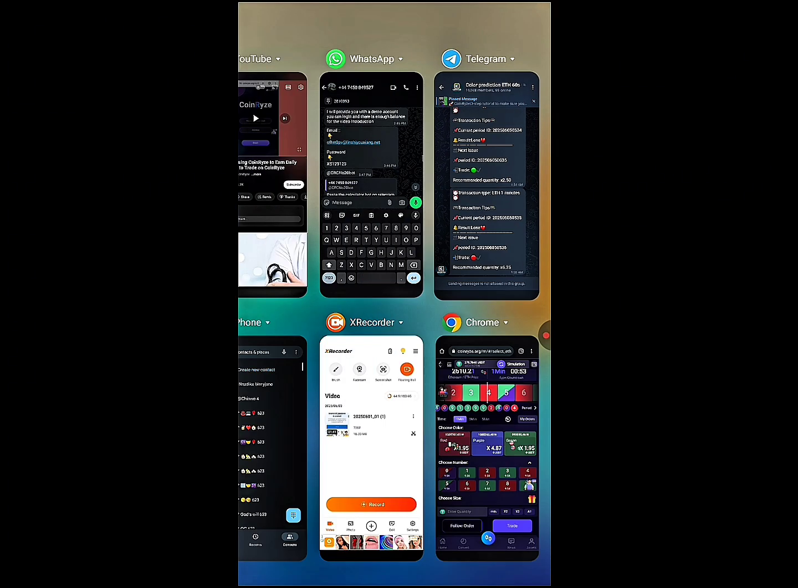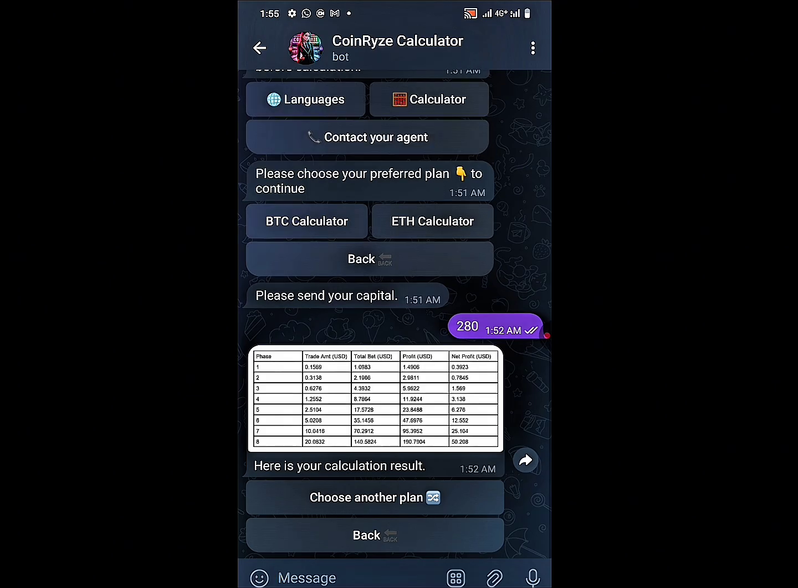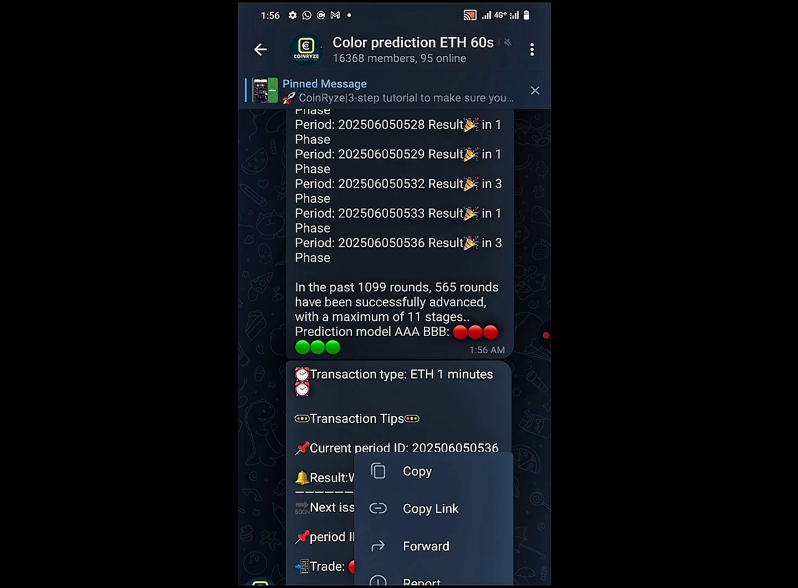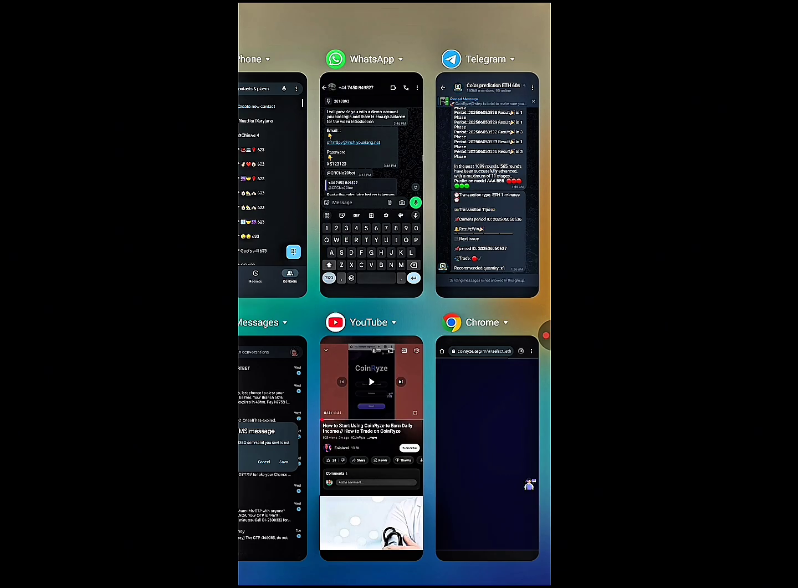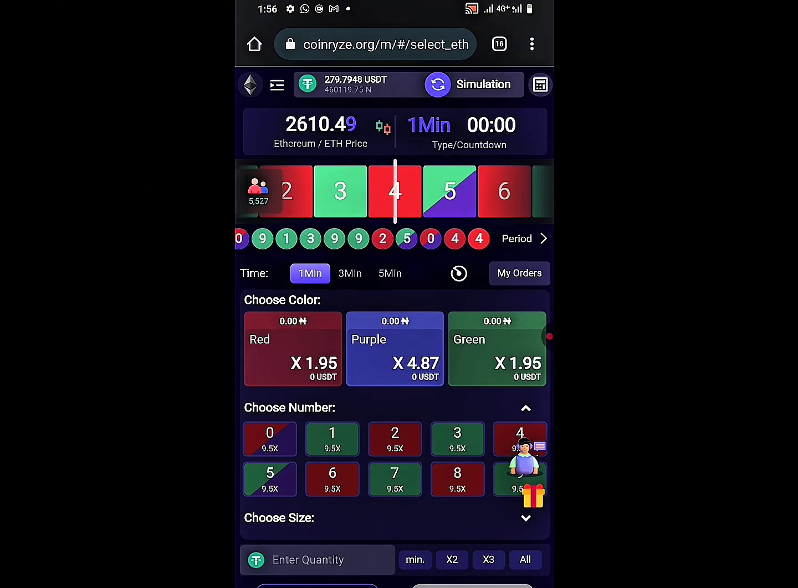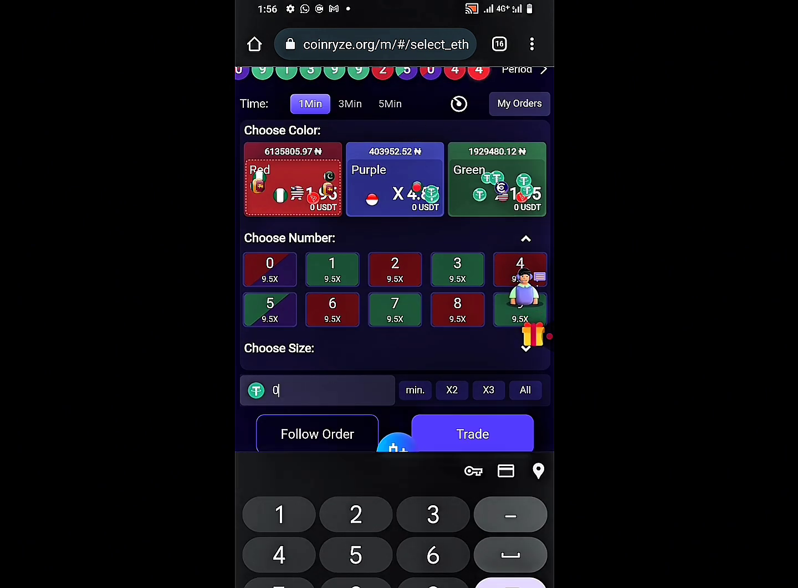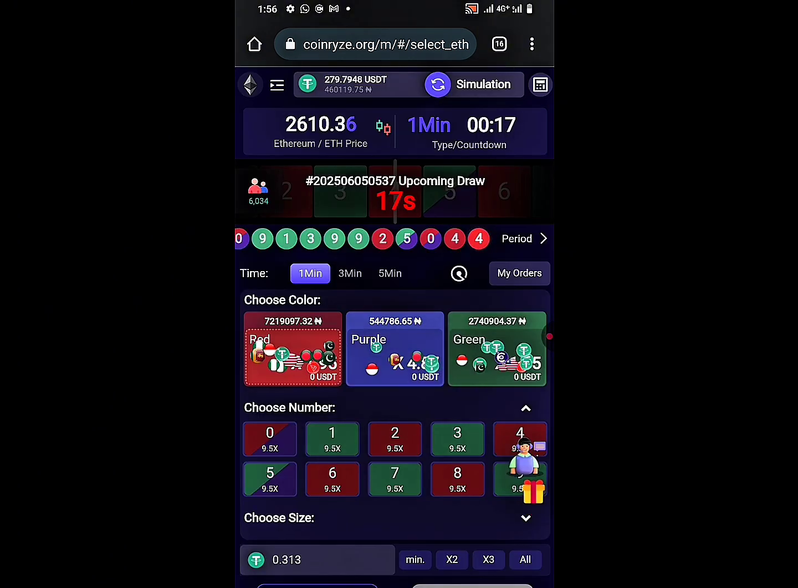Red quantity times. Okay. So you can see we lost the first one. So the second one, we'll use 0.3138. Red. 0.3138. Oh yeah, let's trade. Sorry, I could not trade. Let's wait for the result. Assuming that I trade red, you see that I increase my balance.